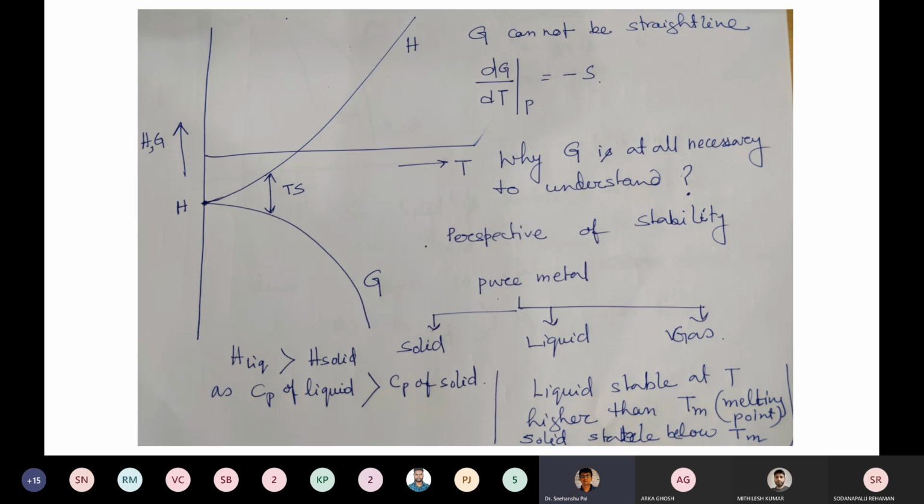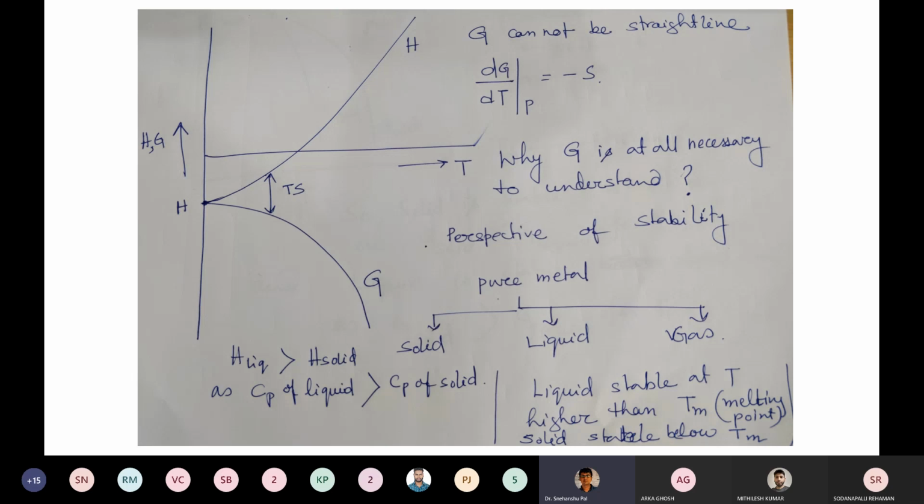So we understood that H can be plotted, and G can also be plotted in the same figure, and then you try to correlate H and G. The deviation between H and G is TS, which means entropy is important.